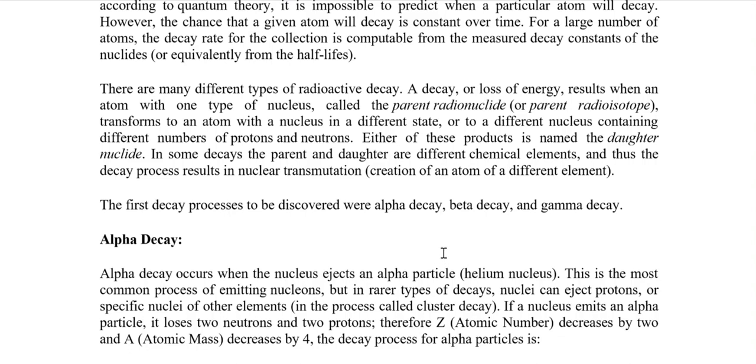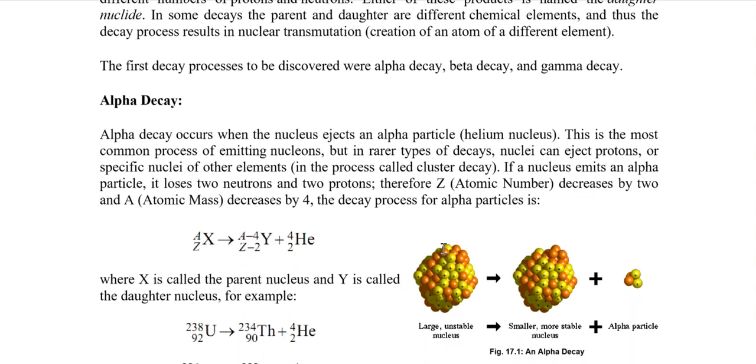So what is alpha decay? Alpha decay occurs when the nucleus ejects an alpha particle, which is what we normally call a helium nucleus. This is the most common process of emitting nuclear particles, though a rare type of decay, in which two protons and two neutrons are ejected from an element. When we eject two protons and two neutrons, that gives us a helium-4 nucleus.